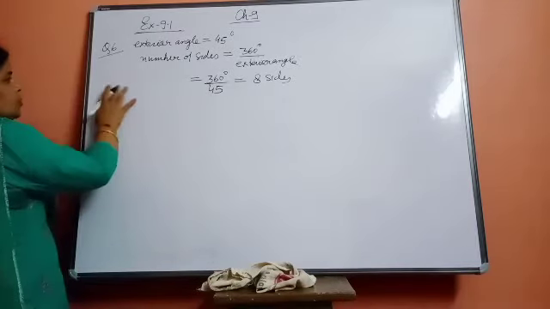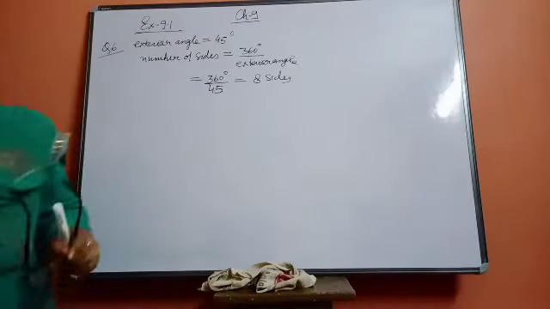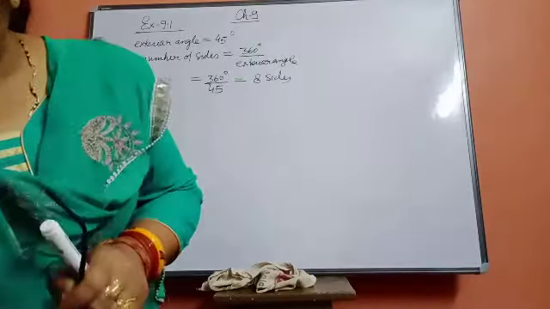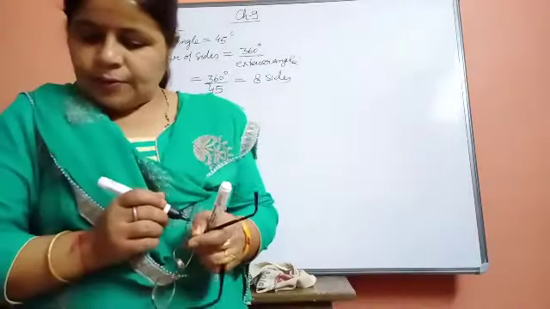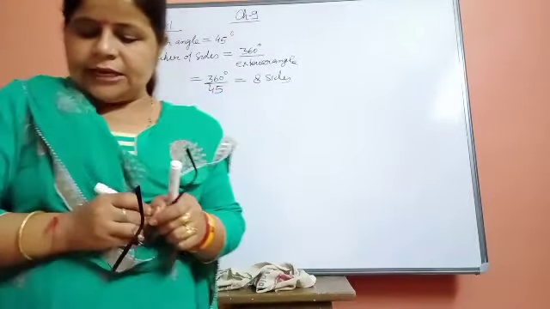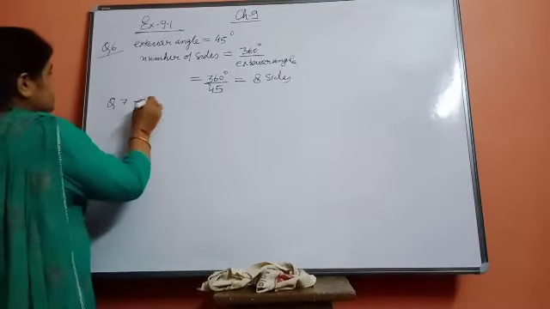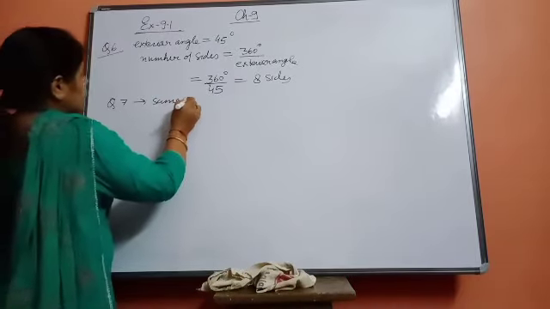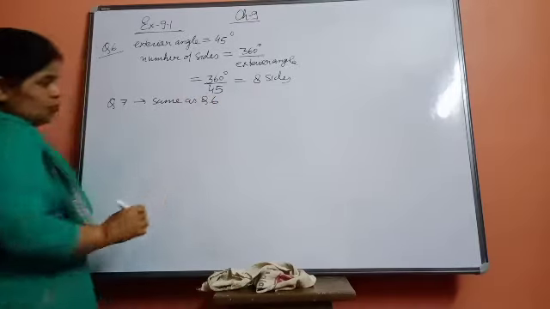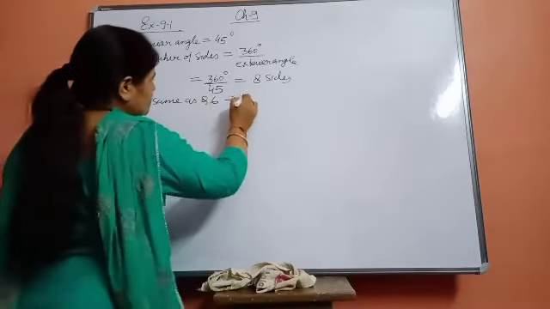Now, how many sides does a regular polygon have if the measure of an exterior angle is 24 degrees? Question number 7 is the same as question number 6, so this will be your homework.